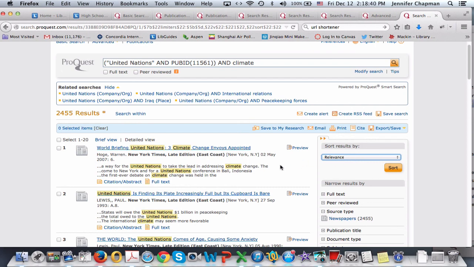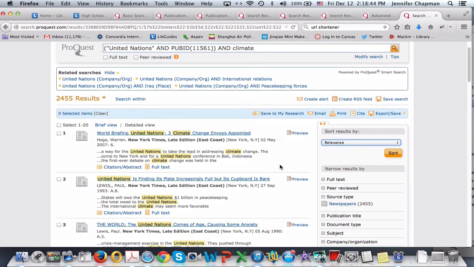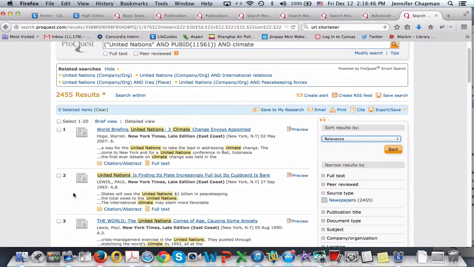characters. So at this time, the word climate has more than one meaning. So climate could mean, as in the case of the second article, the international climate is more favorable. This looks to be discussing something about business, whereas you may actually be interested in, say, climate change.